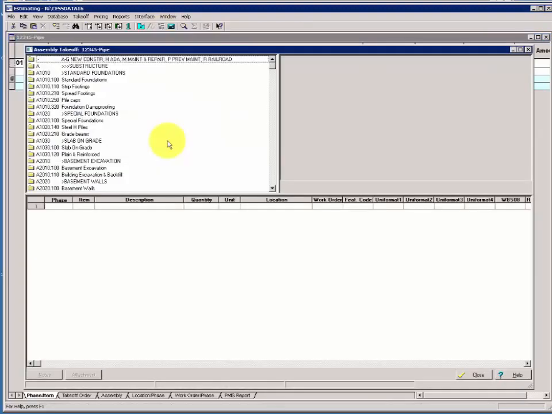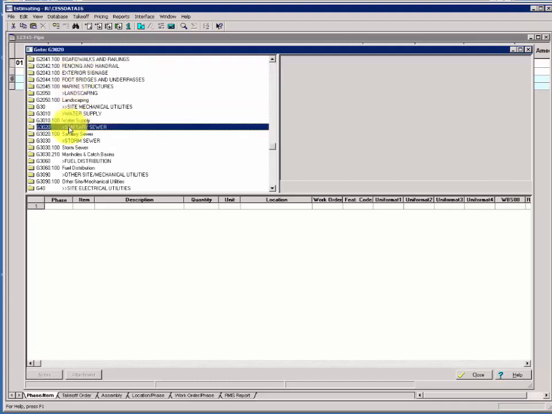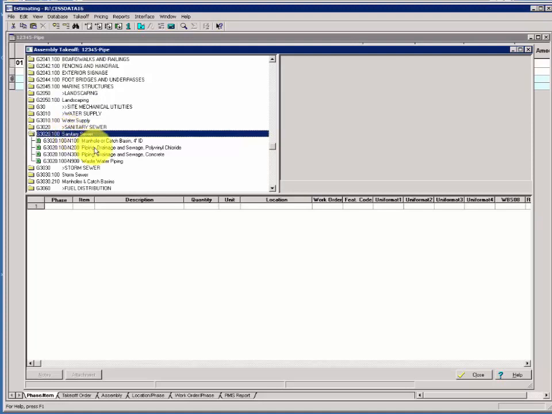From top ribbon menu, we'll navigate to the sewer assemblies using the jump feature. Click once to get focus. Type a capital G followed by 3020. On the upper left pane of the 3-pane page, a highlighted line moves to G3020. Double-click to open the sanitary sewer assemblies and find N200, Piping, Drainage, and Sewage, Polyvinyl Chloride.